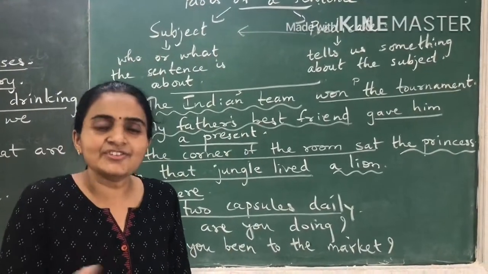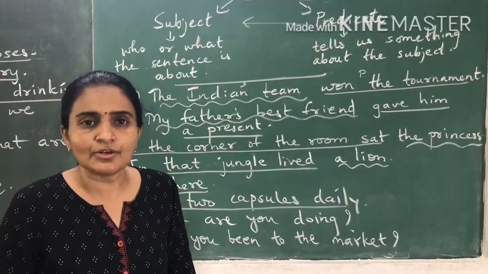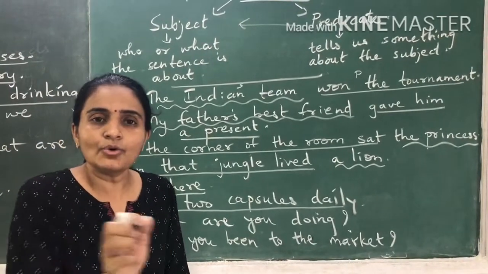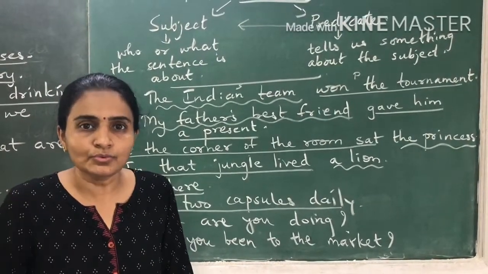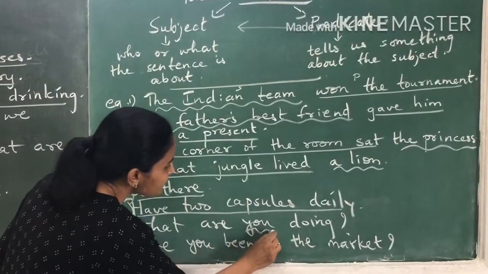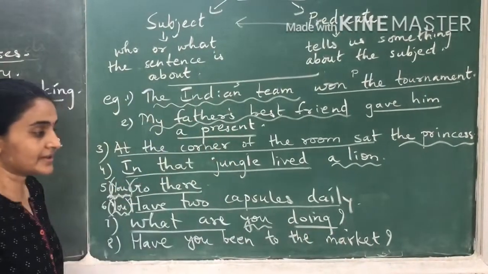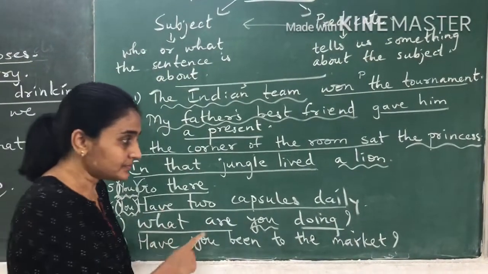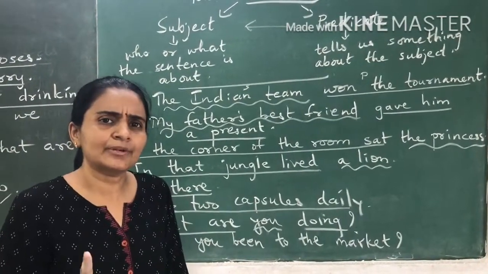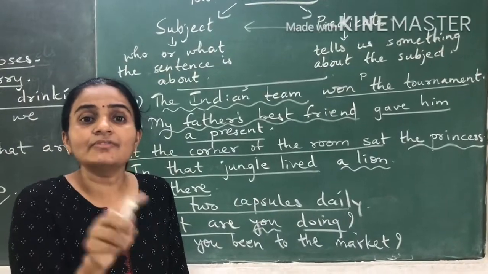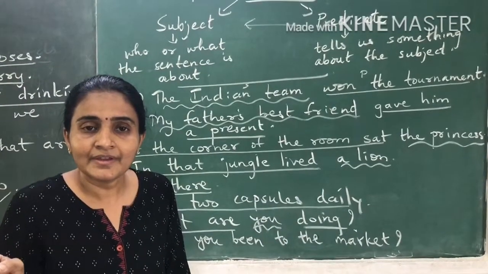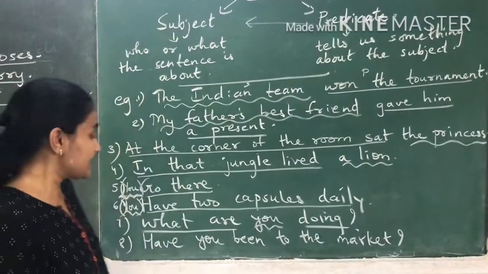Now if we change it a little, what are you doing? Instead of that, in your mind say you are doing what? What came first? You. So you is the subject. What are doing is the predicate. Say for interrogative and exclamatory sentences, just change the words in the sentence a little bit, and then you will be able to get the correct answer.